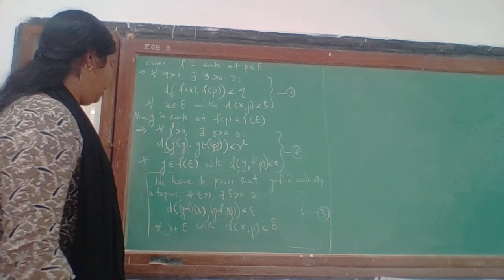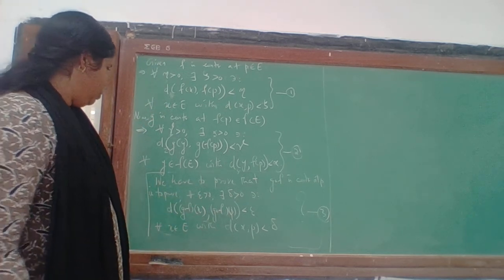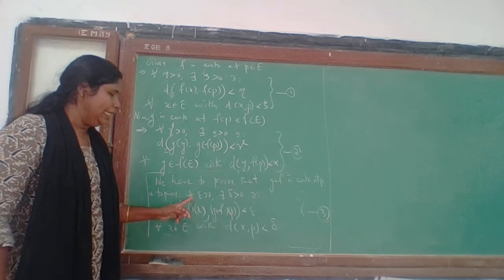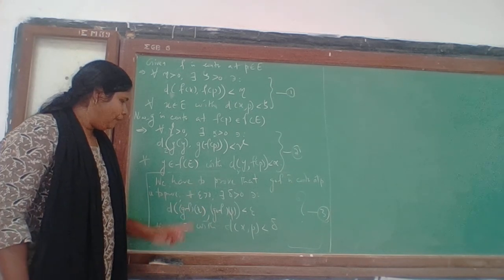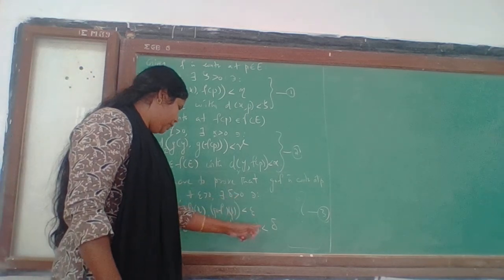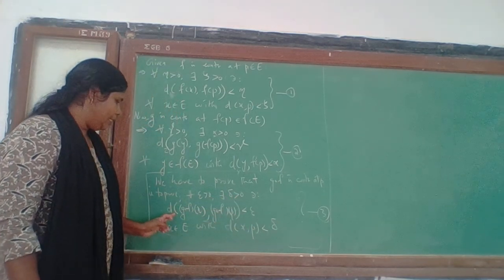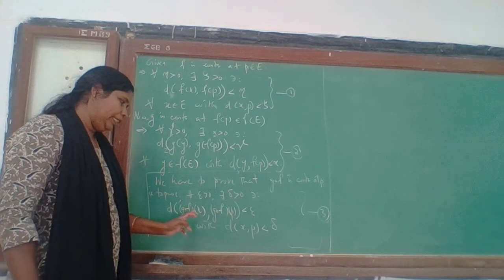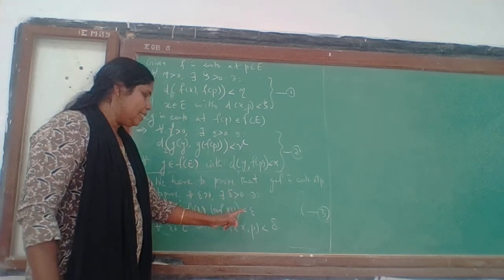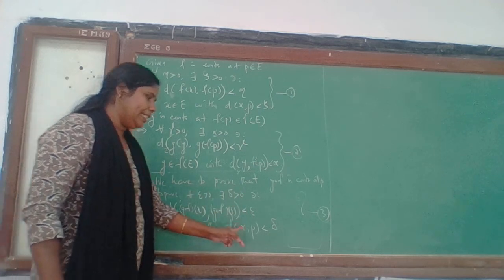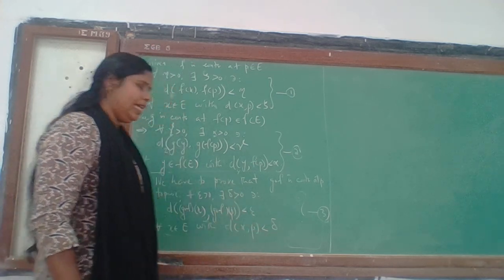So let us see what to do. We have to see that for any epsilon positive we select, we can find some delta positive such that the distance between g composition f of x, that is g of f of x, and g of f of p is less than epsilon whenever the distance between x and p is less than delta.